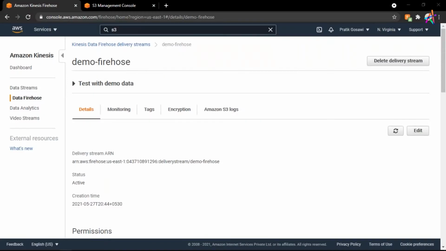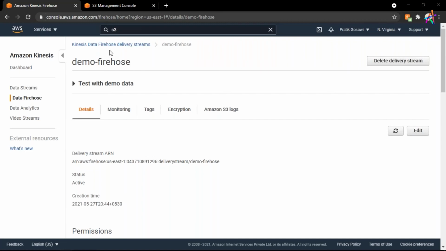Pratik, sorry to interrupt. Your screen is actually not visible. Your screen share has stopped. Okay, sorry sir, sorry for that. I think I accidentally clicked on it. Yes, now we can see it, thank you.